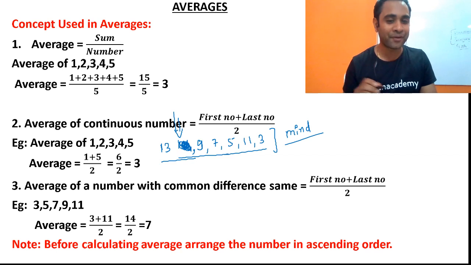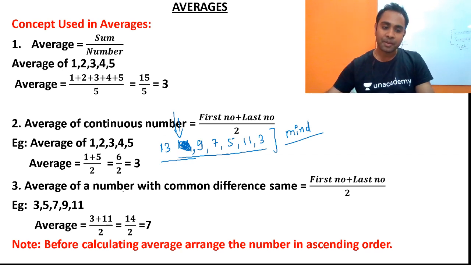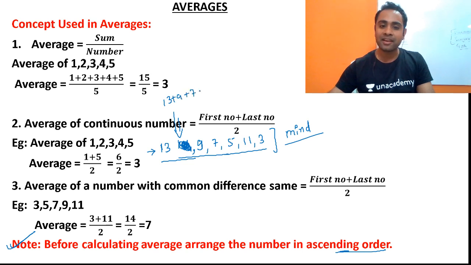Now friends, before calculating the average, arrange the numbers in ascending order. So friends, this is a very important point. Otherwise, calculating this average will be very tough. You will start adding the numbers, and then sum divided by number, you will start using the formula. But friends, when you arrange this in ascending order, then 3, 5, 7, 9, 11 and 13.